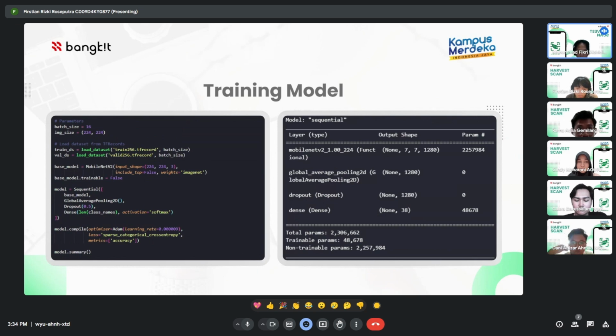We move on to the training model part. We utilize the MobileNet V2 pre-trained model for image classification with several additional layers to adjust to the specific number of classes in the dataset used.